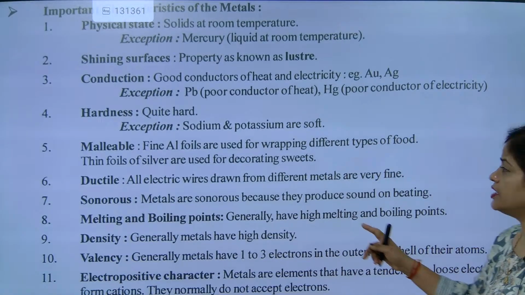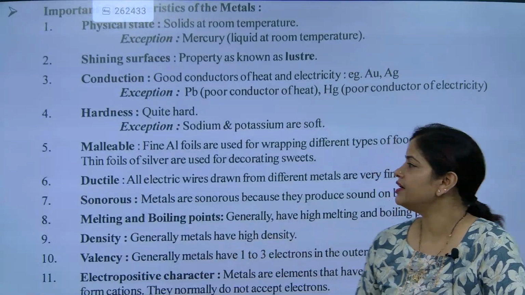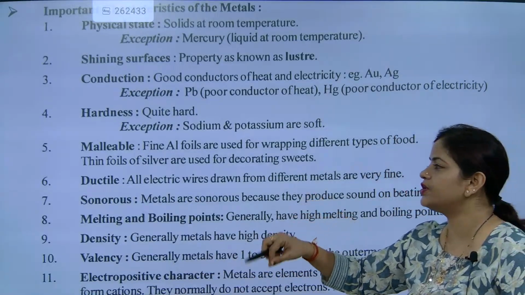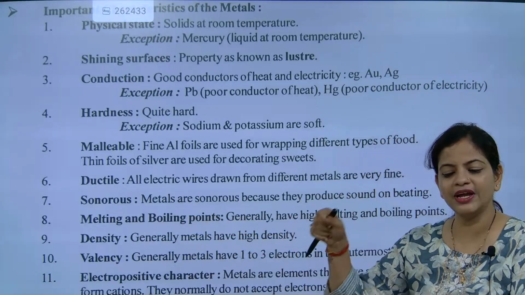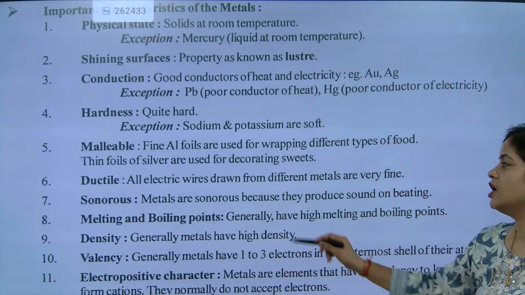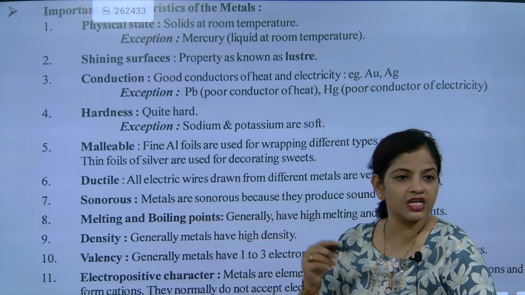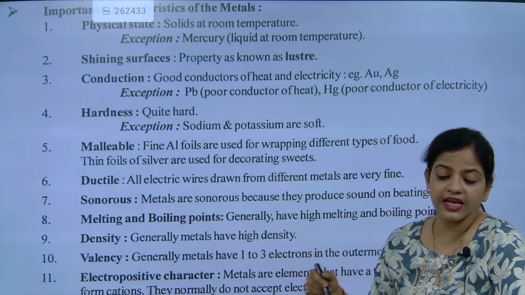Ductile means they can be drawn into wire. Understood? Ductility means you can draw them into wire. Sonorous means if you beat them, they will make sound. So ductile and sonorous. Ductile means you can make wire. Because of that, metals can carry current.